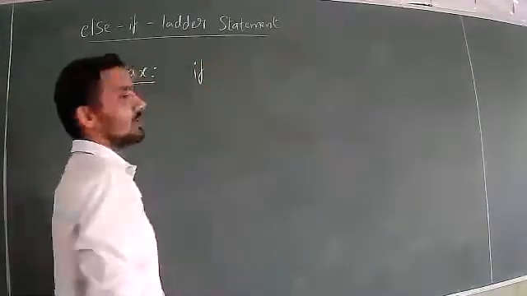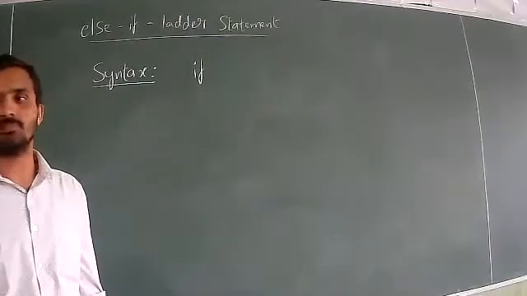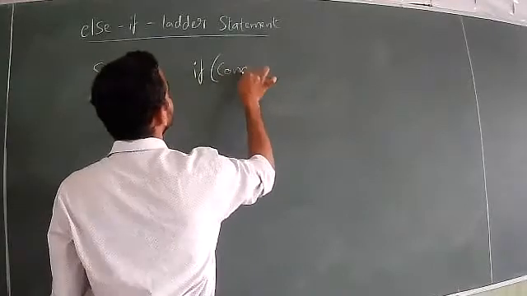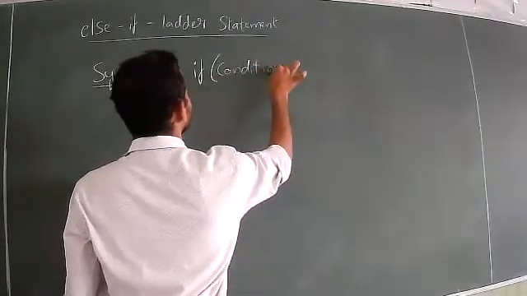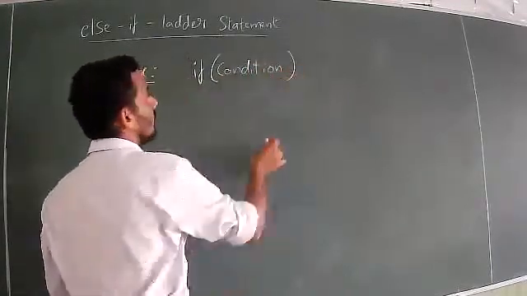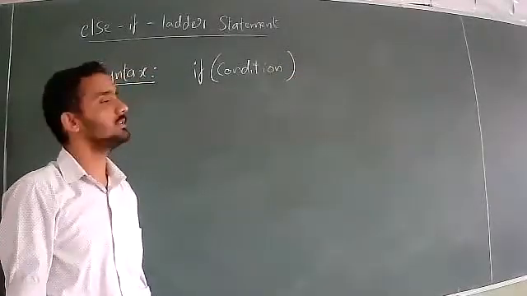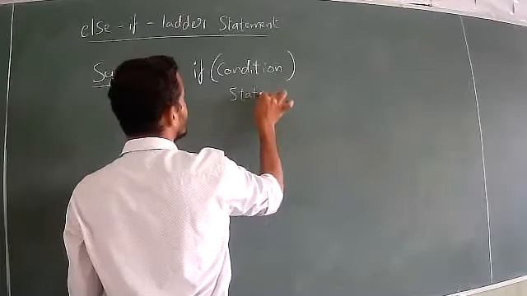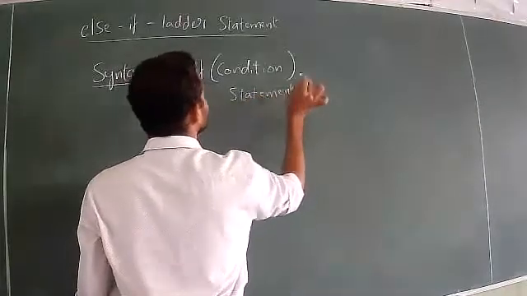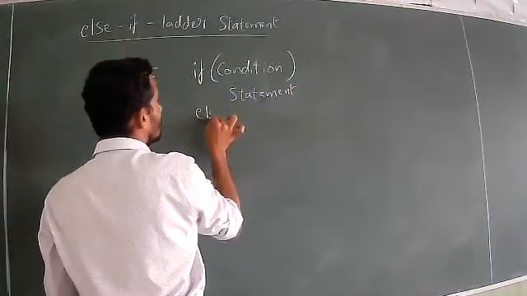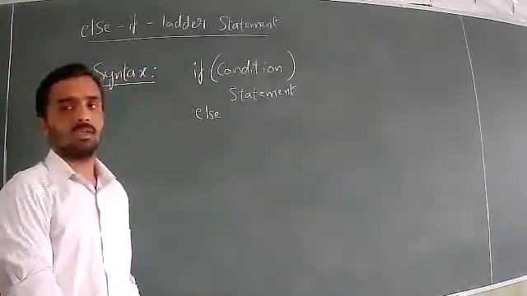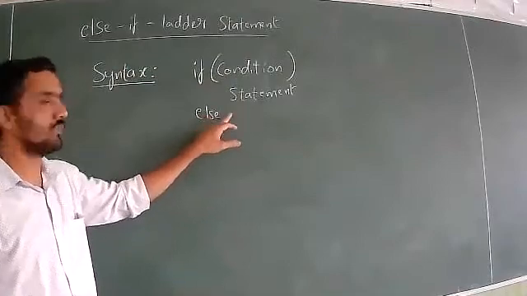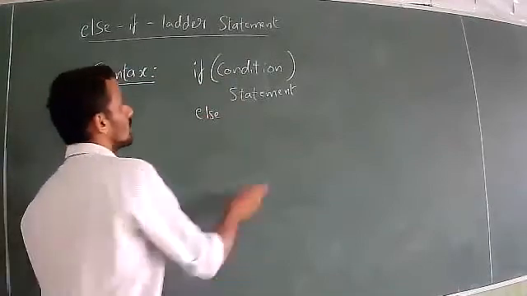It will start from the keyword if. In front of the if keyword, you write the condition. After the condition, don't put a semicolon. Immediately after the condition, write the statement. Then you write the else part. If condition statement else, in front of this else keyword, you write if.